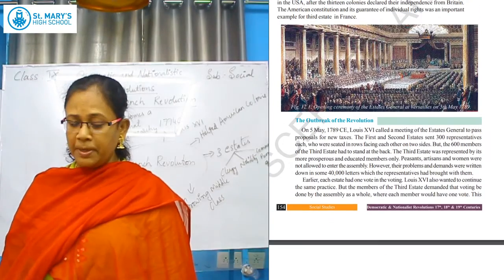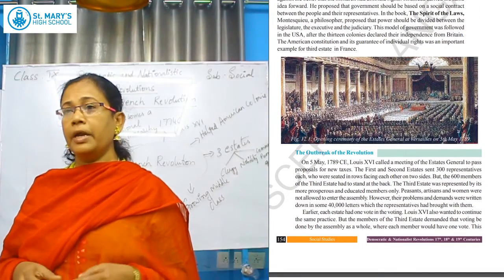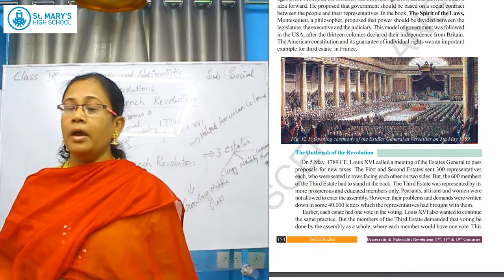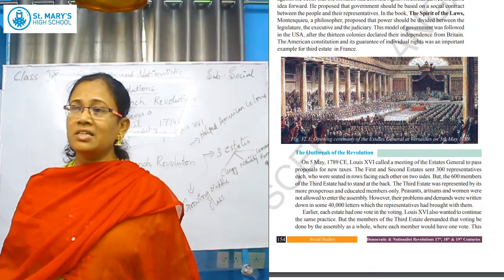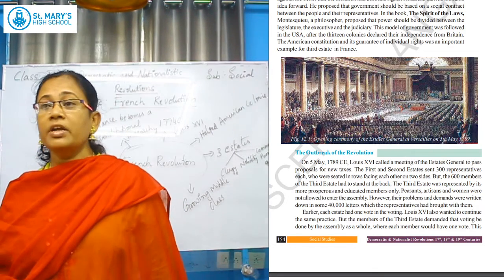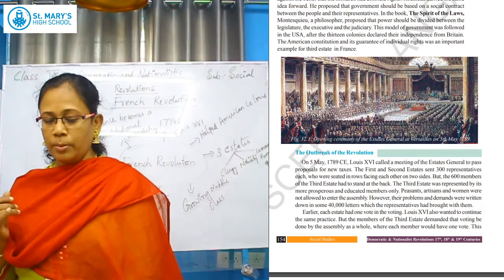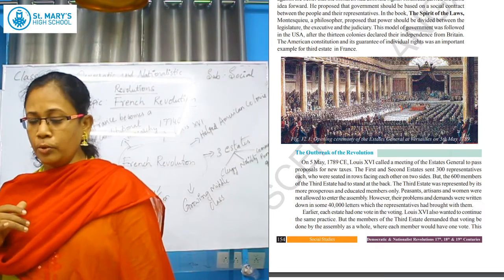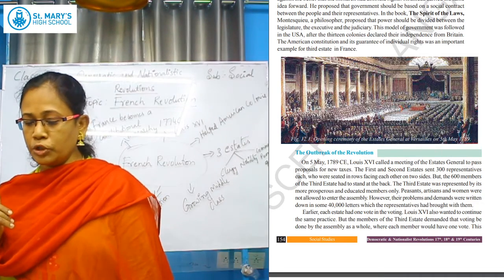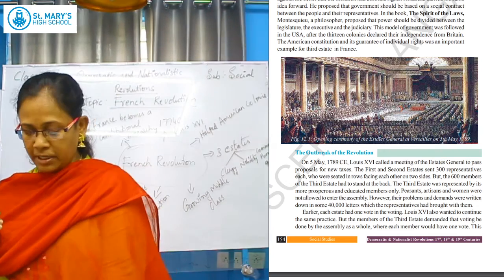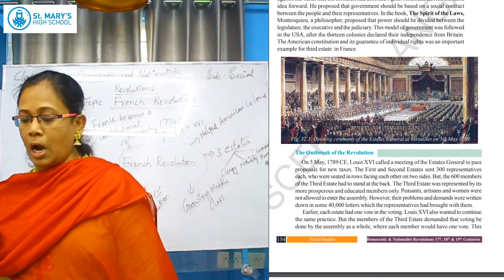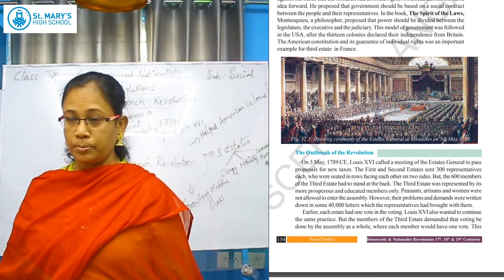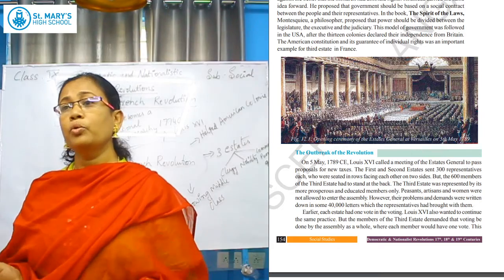So, what did these third estate people do? Economically they are good now, they are sound; professionals are there, professors are there, administratively they are strong. Now they started raising their voice. Why? Because they were inspired by three books. One book is the Two Treatises of Government, the second is the Spirit of the Law, and the third is the Social Contract, written by Rousseau. In this, he clearly mentioned how democratic rule should be. So, these three books inspired the third estate people, and the revolution grew stronger.